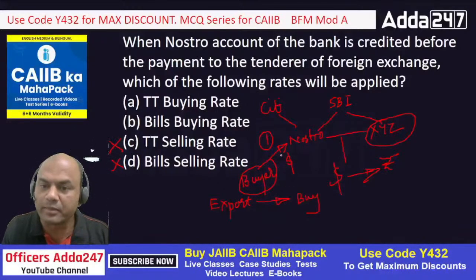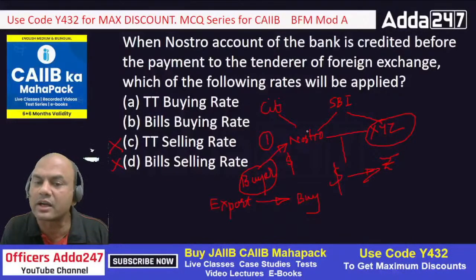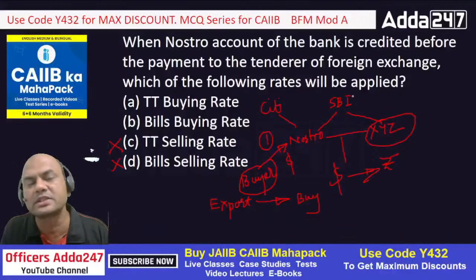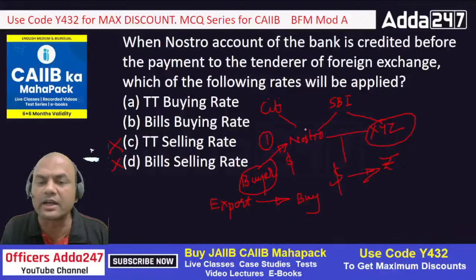So now let me come back to this. When step number 1 happens first, means first the amount is credited to nostro by the buyer. Now what does SBI have to do in this case? This buyer has credited, let's say, $1,000. So SBI has to do what?